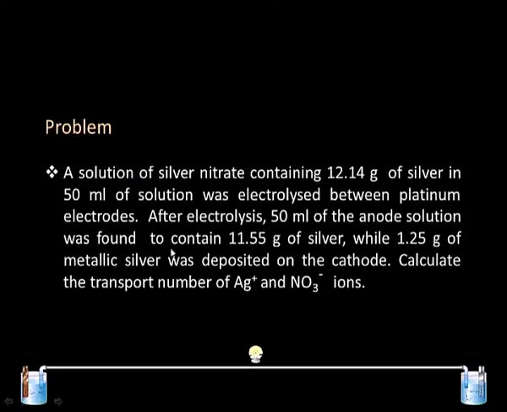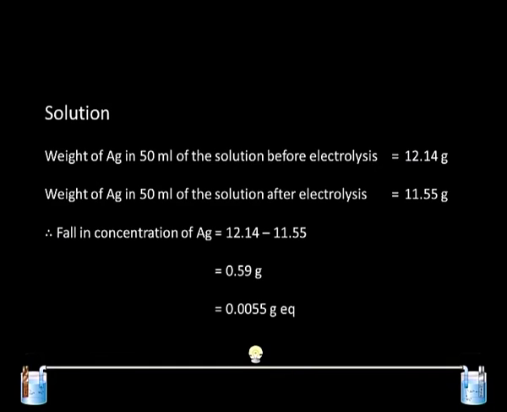For example, a solution of silver nitrate containing 12.14 gram of silver in 50 ml of solution was electrolyzed between platinum electrodes. After electrolysis, 50 ml of anode solution was found to contain 11.55 gram of silver, while 1.25 gram of metallic silver was deposited on the cathode. Calculate the transport number of silver ion and nitrate ion. Weight of the silver in 50 ml solution before electrolysis was 12.14 gram. Weight of silver in 50 ml of solution after electrolysis is 11.55 gram.